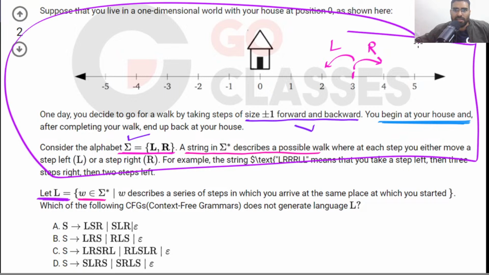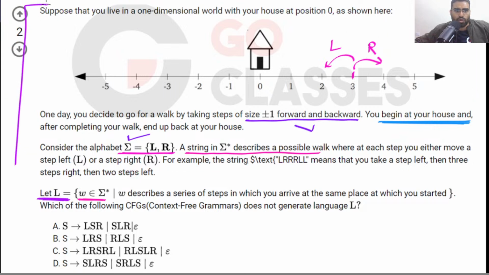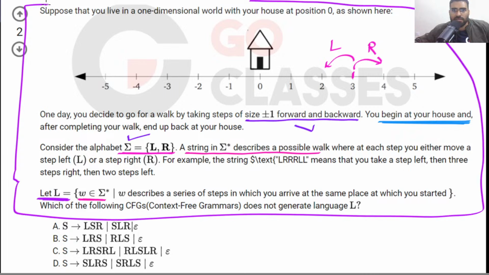See this information on your screen so far. This information is telling you that L is the number of A's equal to the number of B's strings.